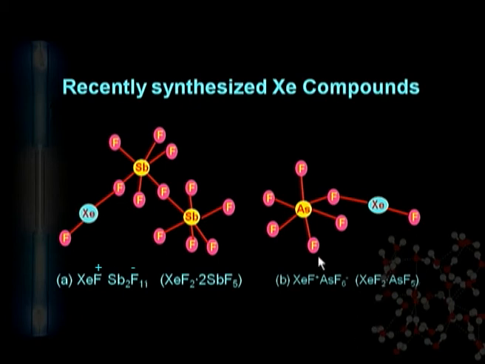Again, in that compound we can also see what type of structure? Xenon difluoride with arsenic. So what happens here? Xenon monofluoride in plus oxidation state and arsenic hexafluoride in minus oxidation state, and the compound is formed like an ionic type compound.